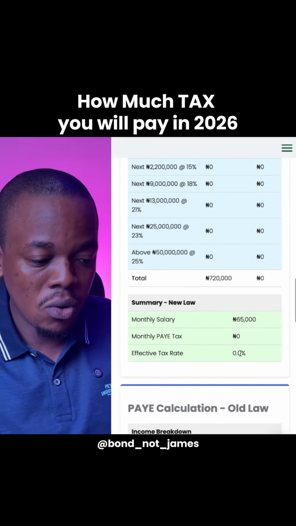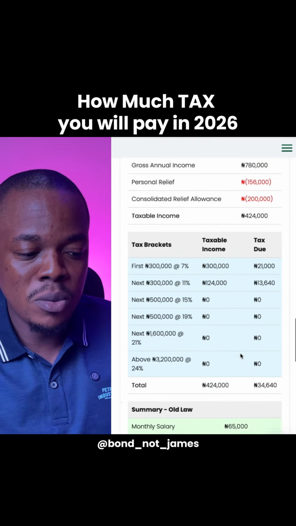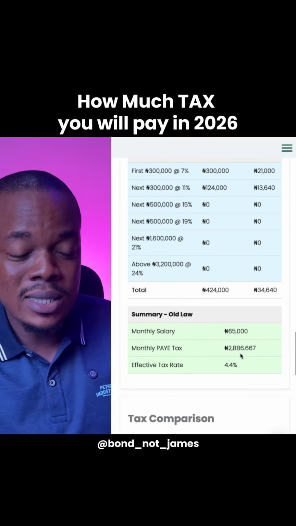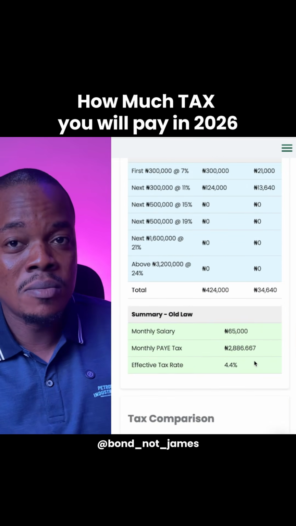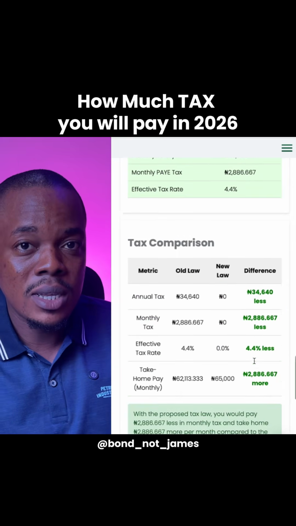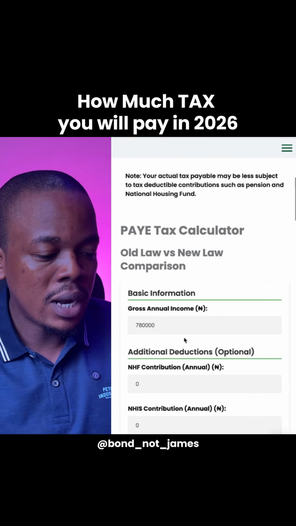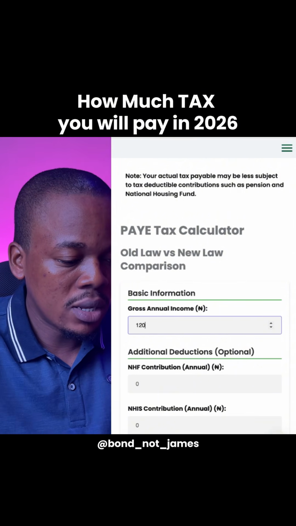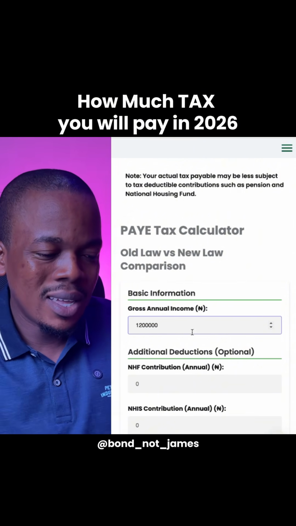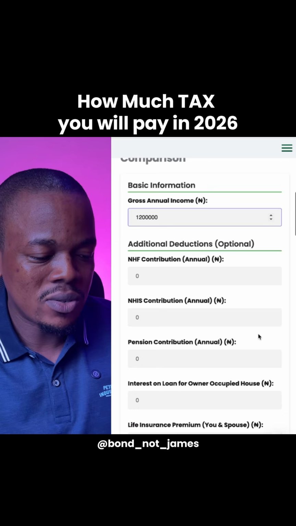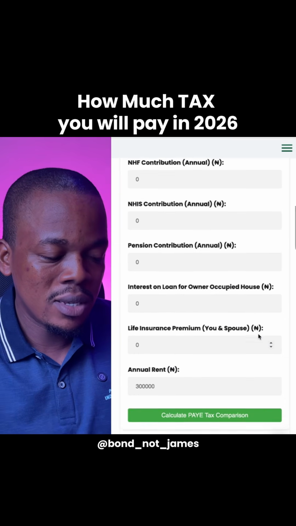But under the old tax law, that person was going to be paying 2,886,000 naira, which is 4.4% of their salary. Let's use the next example, which is 100,000 naira. 100,000 naira is 1.2 million naira per year. So your gross annual income is 1.2 million. Again, this salary is too small to have deductions, right? So let's just remove the rent.